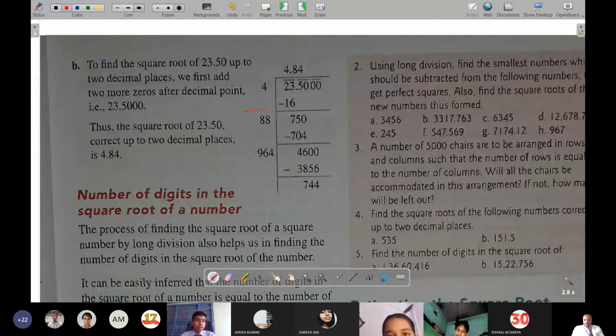But sir, there is 88. Yes, and further what number will be kept so that it will get exactly divided, or what it can divide. For that, another number has been kept. So by keeping 8, because if you will keep 7, then what will happen? It will come less. 87 into 7 you will do.